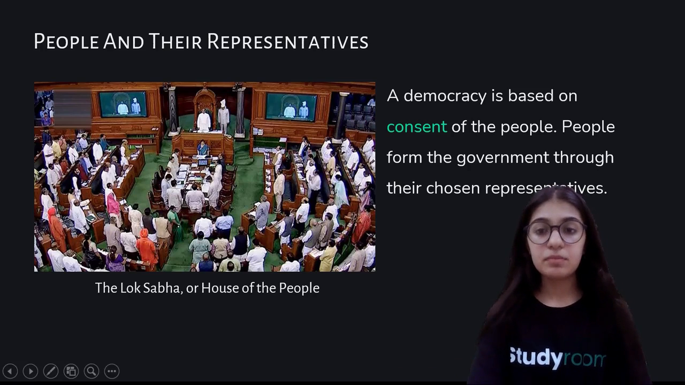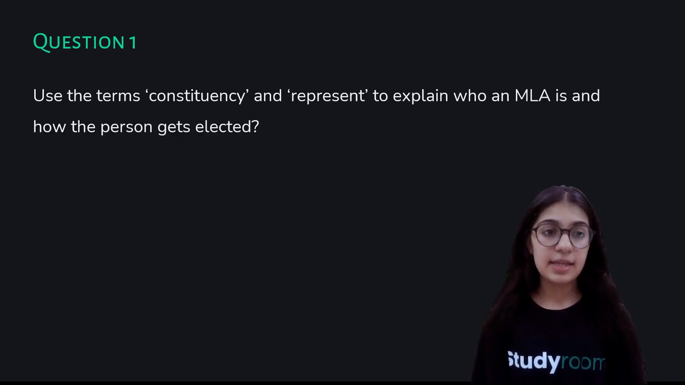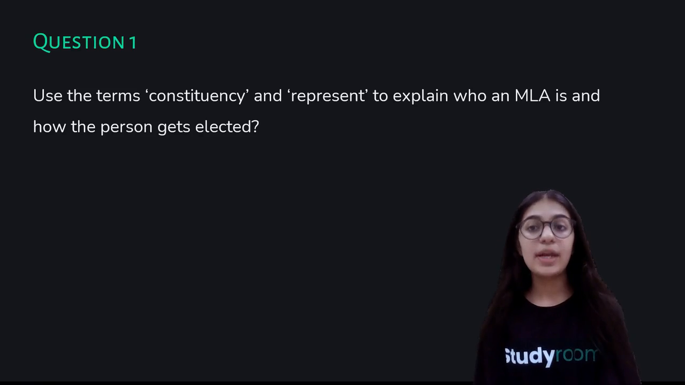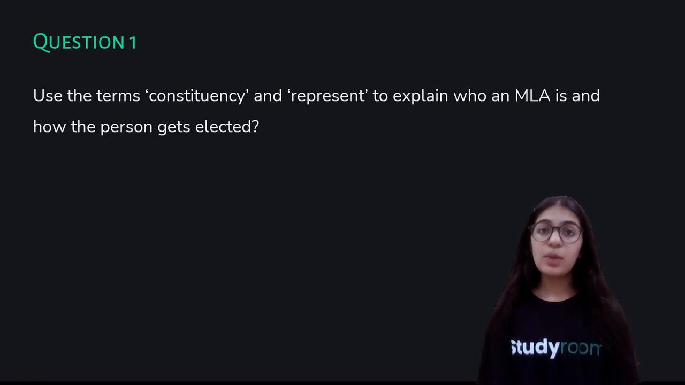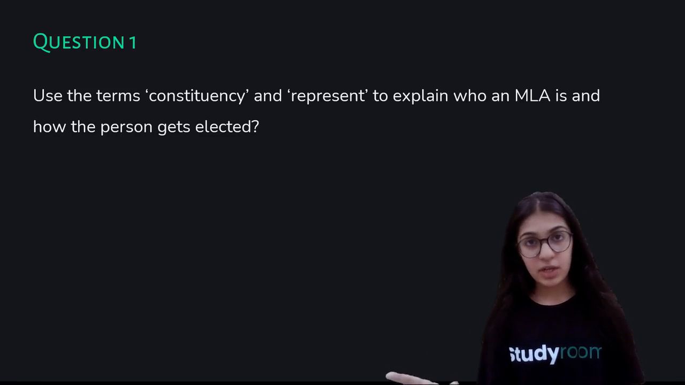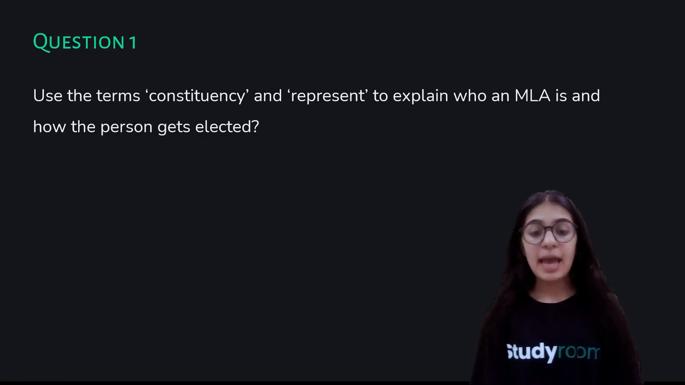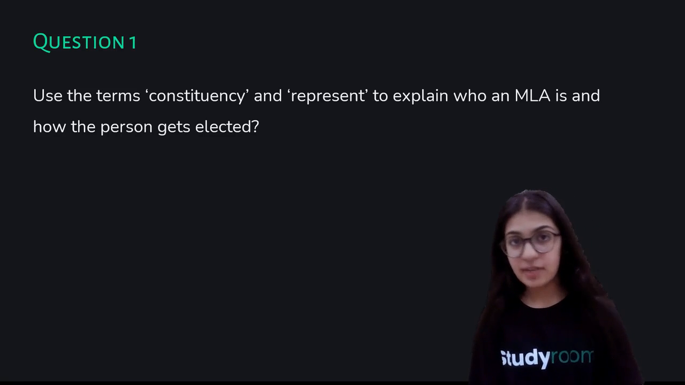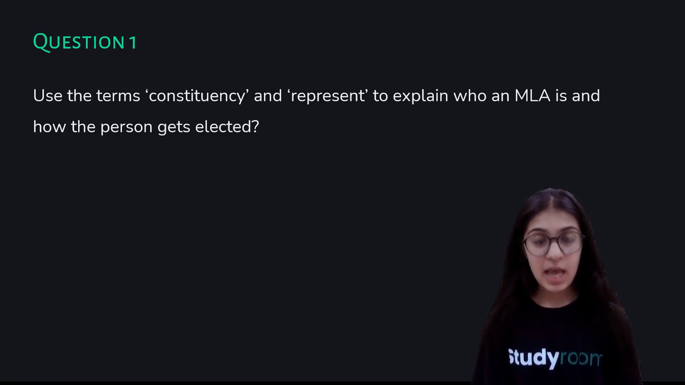All right, moving on to some questions. The very first question says: use the terms constituency and represent to explain who an MLA is and how the person gets elected. You very well know that the elected representative who is chosen by the citizens of the country to make the laws is known as an MLA. MLA is a member of the Legislative Assembly. So let's understand what a Legislative Assembly is, and who a member of a Legislative Assembly is.